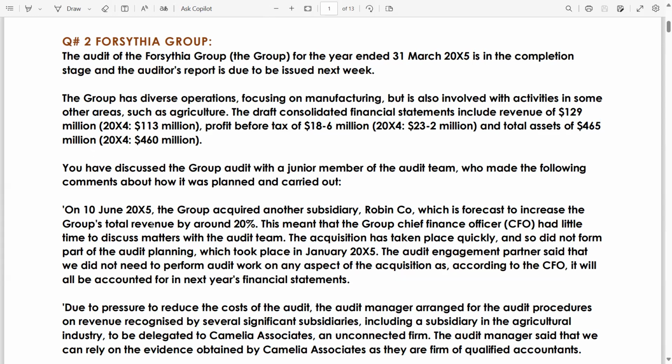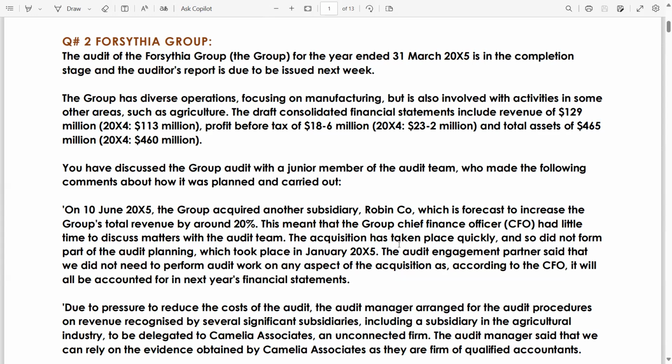On 10th June 2005, the group acquired another subsidiary, Robin Company, which is forecast to increase the group's total revenue by around 20%. Highlight this because it will help us to identify whether the subsidiaries are significant or not. If you have not covered my lecture of block 1 on using the work of others, then you will not get the concept of significant subsidiary and its relevance. This means that the group chief finance officer, CFO, had little time to discuss matters with the audit team. Highlight this thing. Little time means pressure on the audit team.